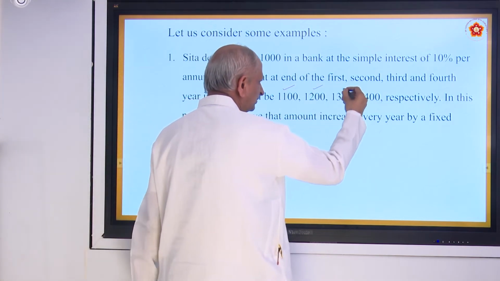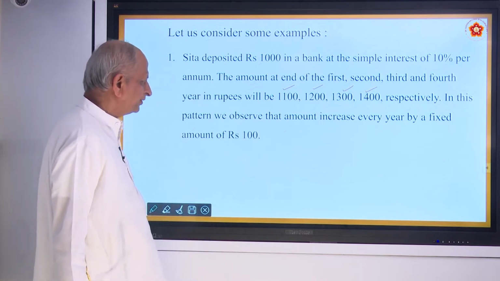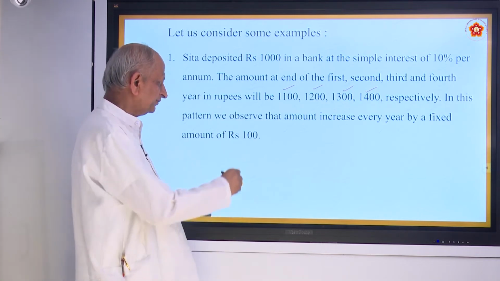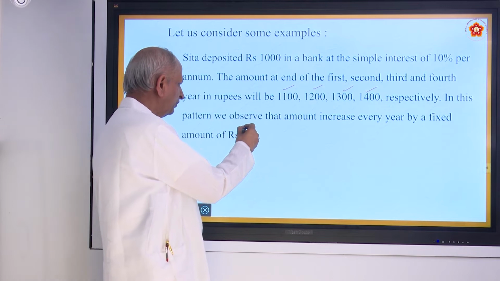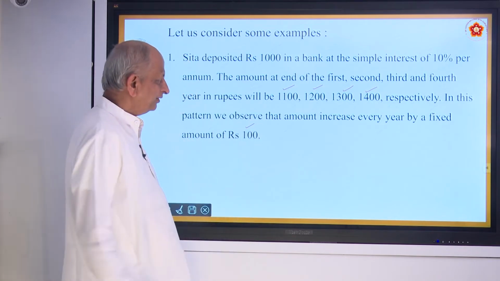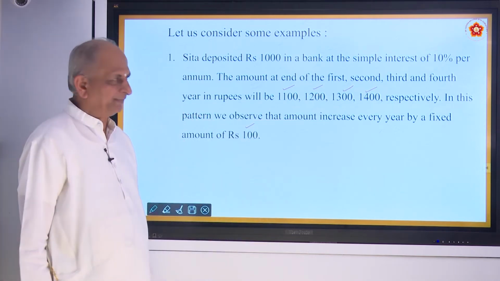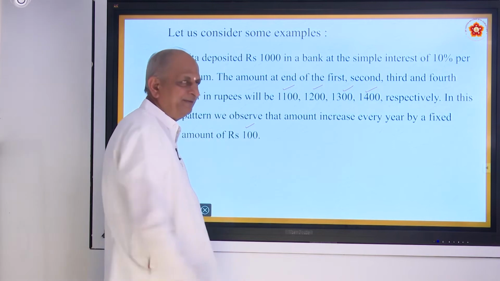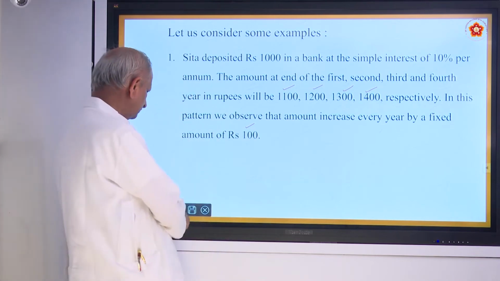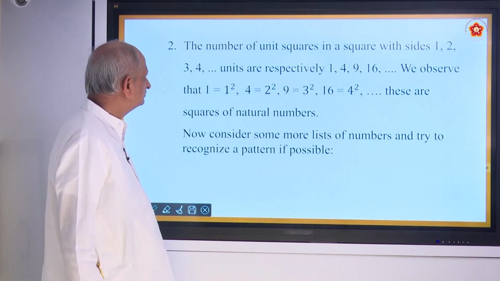Then 1,200 in the second year, and so on for the third and fourth year. In this pattern, observe that there is an increase every year by the amount of ₹100. That is called interest. Followed? This is also one kind of pattern, because there is a systematic increase. You can think of so many examples like that.